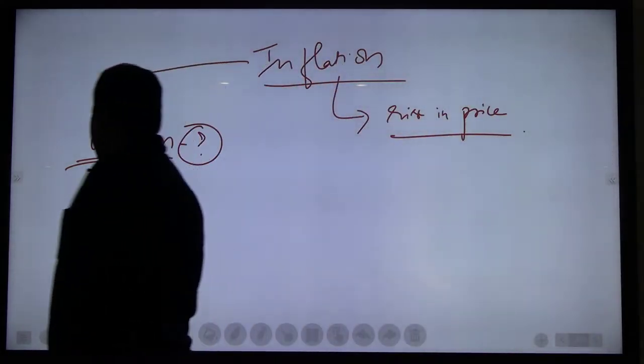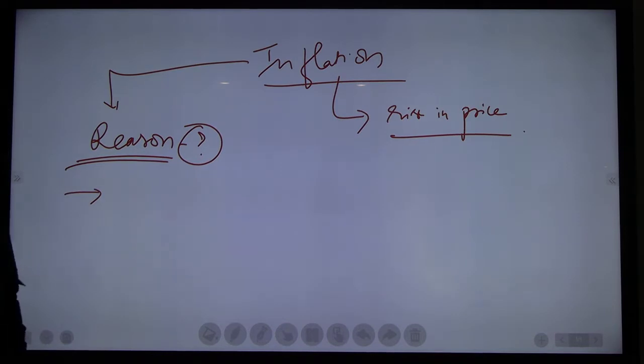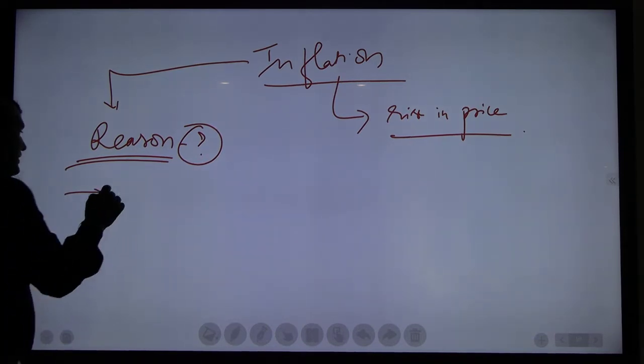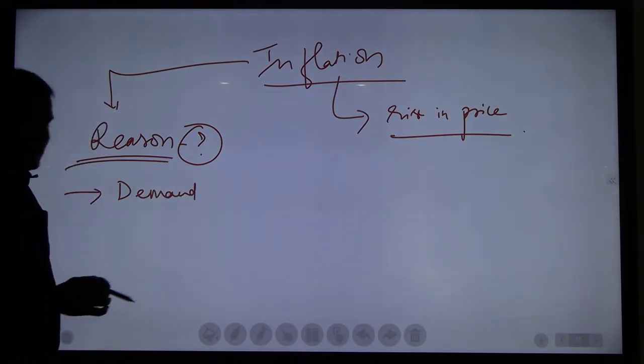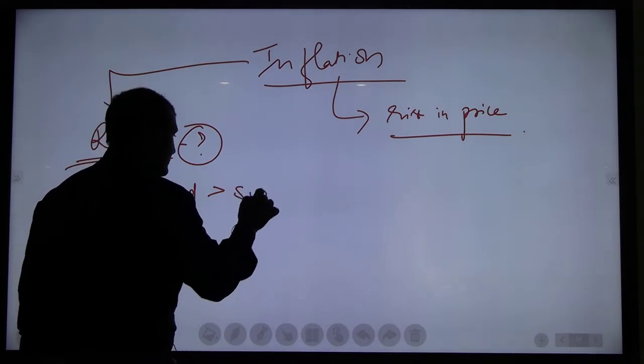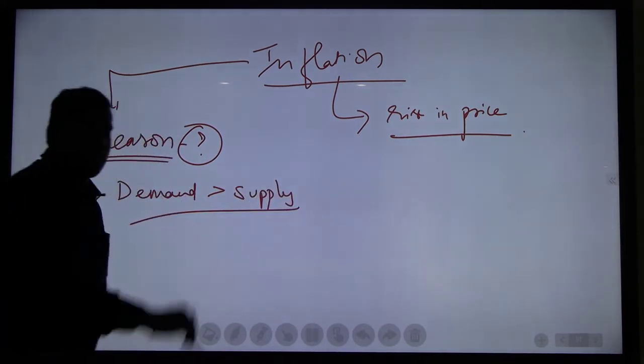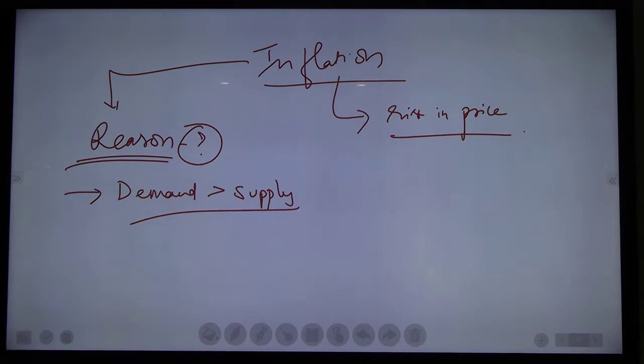Generally, there are two reasons why inflation occurs. Demand is more than supply. At that time, what will happen? Inflation will occur. Price will increase. Recently, we have seen the price of tomato. We have seen it reach up to 150 rupees also. Why? Because demand is there, but supply was less.